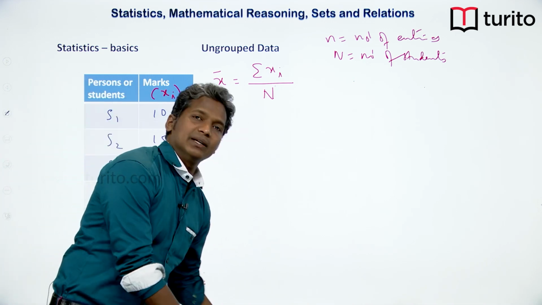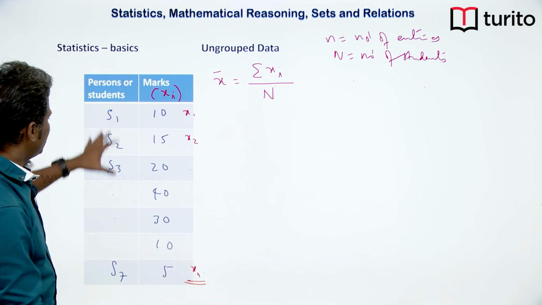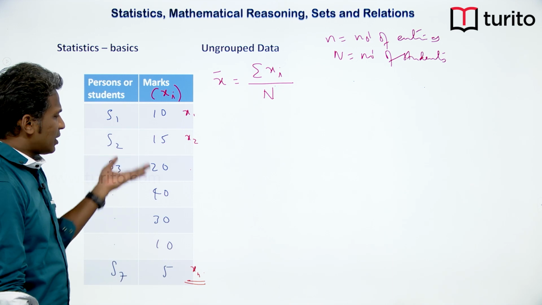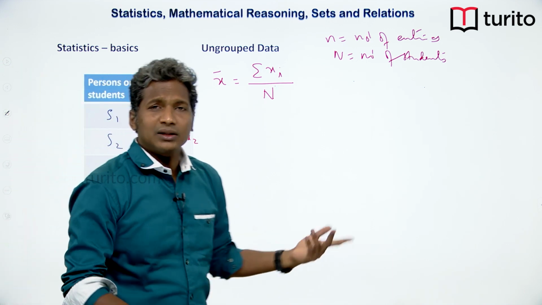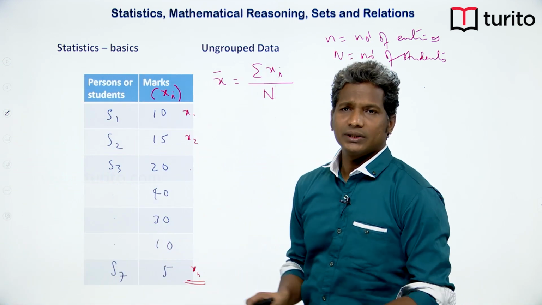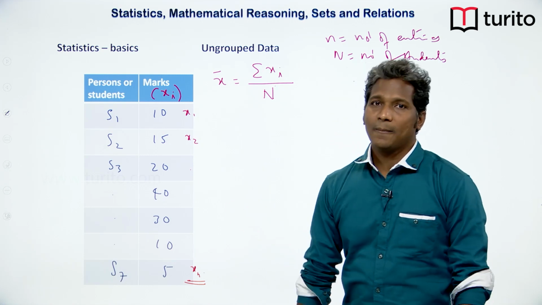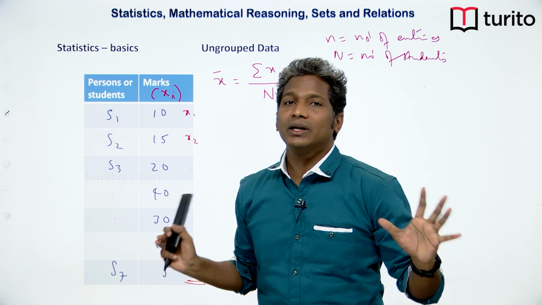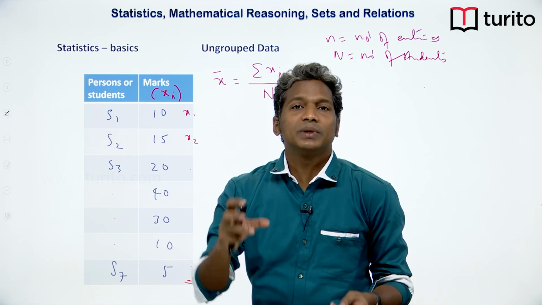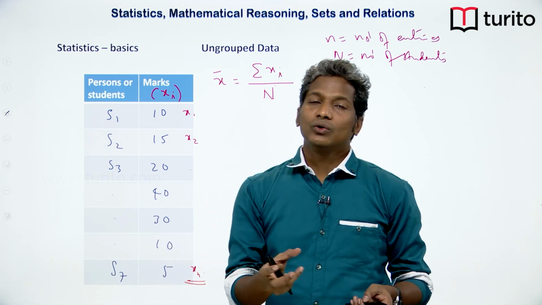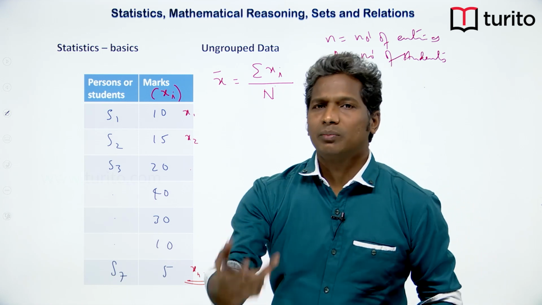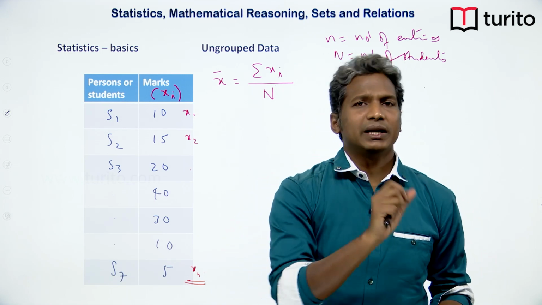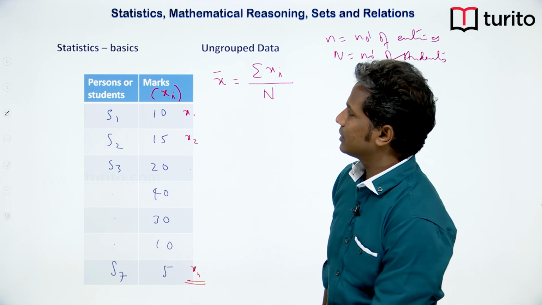So let us take a different scenario. Here there were only 7 students, so I could make a table. What if there are 1000 students or 1 lakh students? How do I get the average then? Making a table for 1 lakh entries is going to be a hectic task. So we will group the data, either by numbers or by some intervals. So let us look at the grouped data.